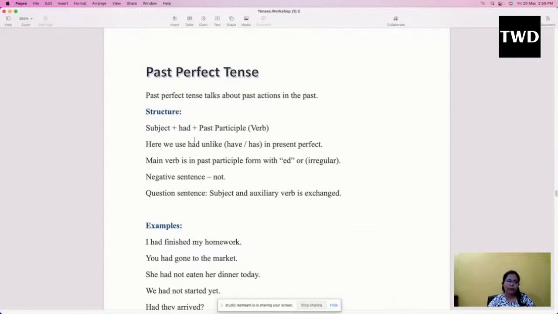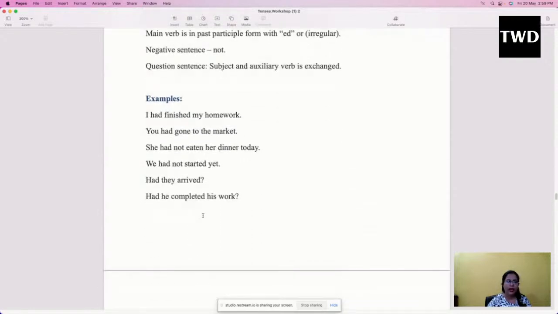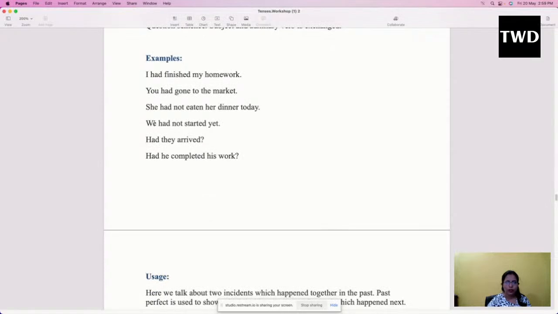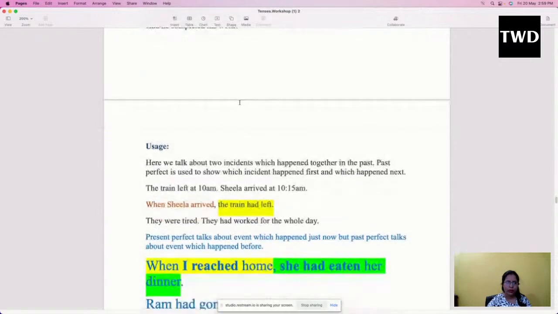It would be subject plus had plus past participle form of the verb. Here the verb would be in its v3 form. So for example, I had finished my homework. Yeah, here we are talking about only one action just to show you how the sentences are being framed. That's why these examples have been given so that you can understand it clearly. But one thing you have to remember is this: we do not use past perfect tense to talk about only one single event.